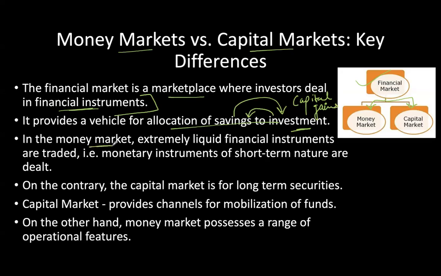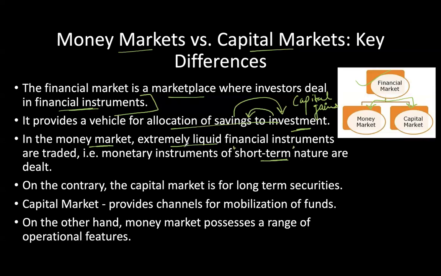So money market, when we're talking about it specifically, extremely liquid financial instruments are available which are traded. For example, there are monetary instruments of short-term nature. It is important to remember that the money market always deals with short-term investments, and it is highly liquid, or extremely liquid, when we compare it with the liquidity of the capital market.